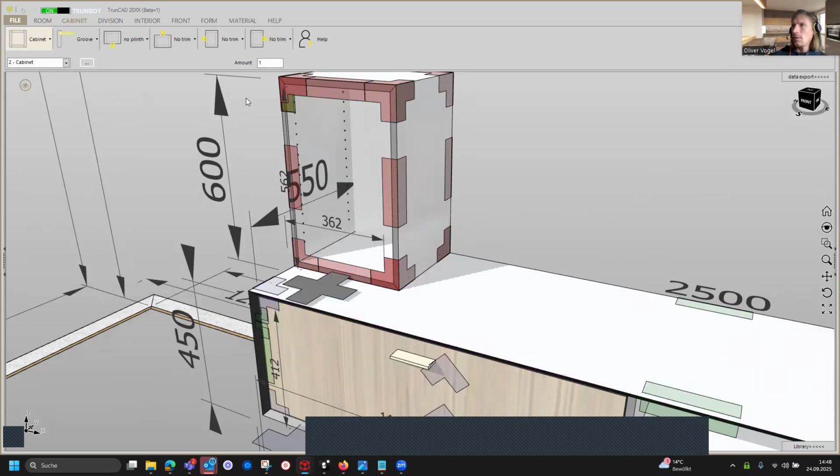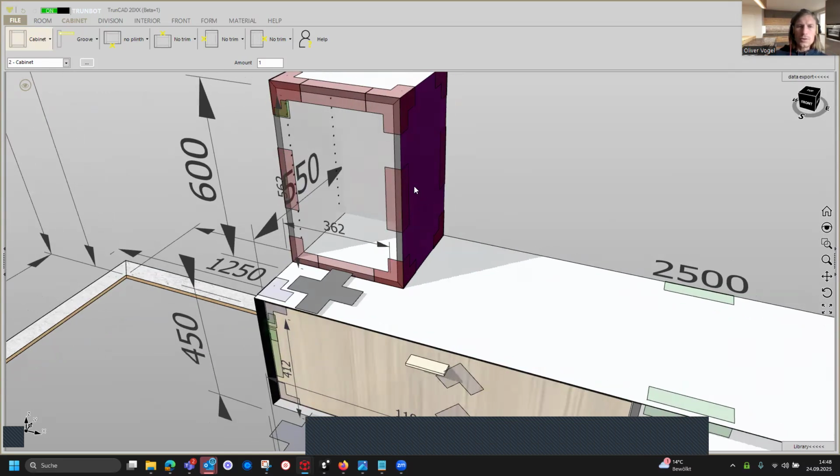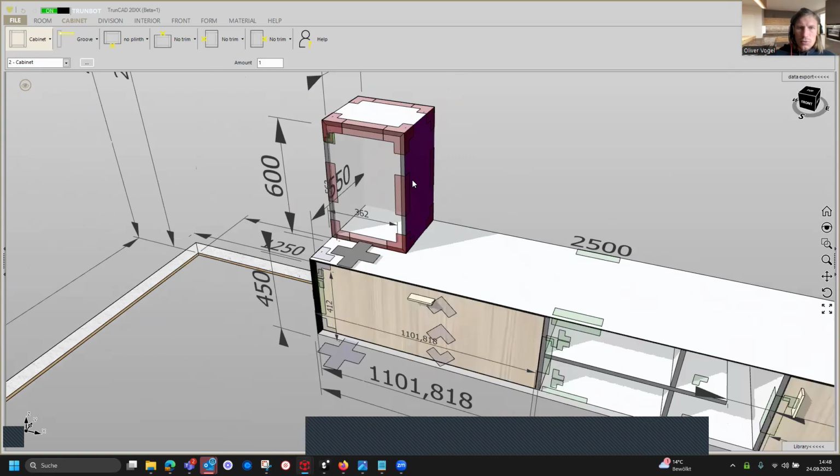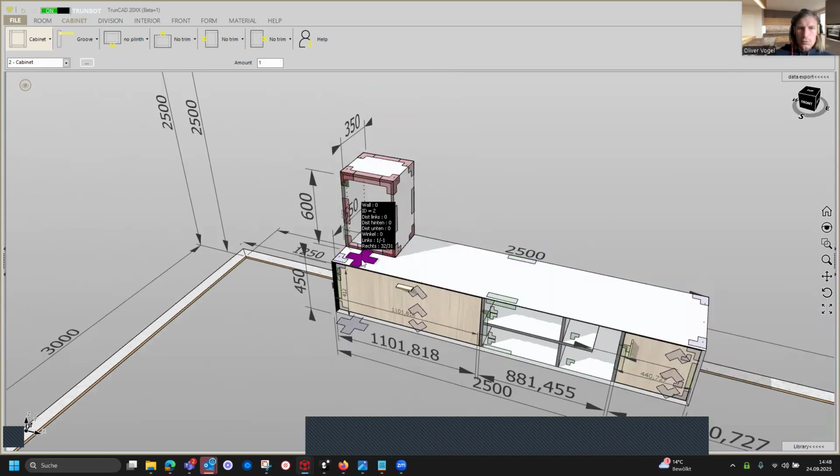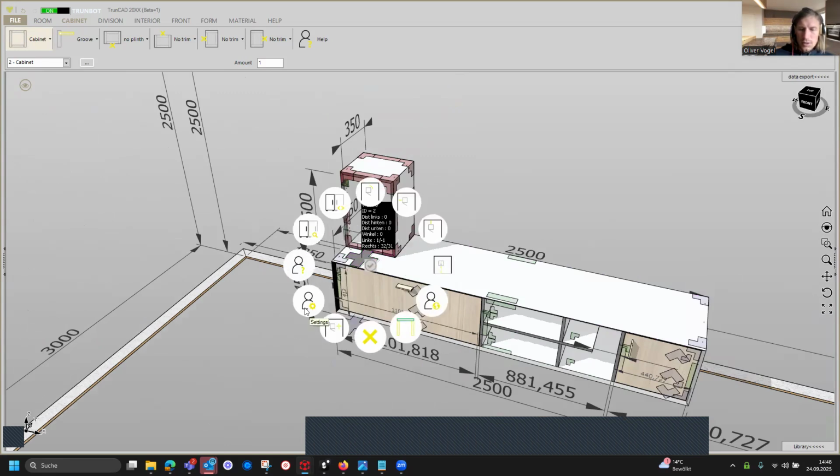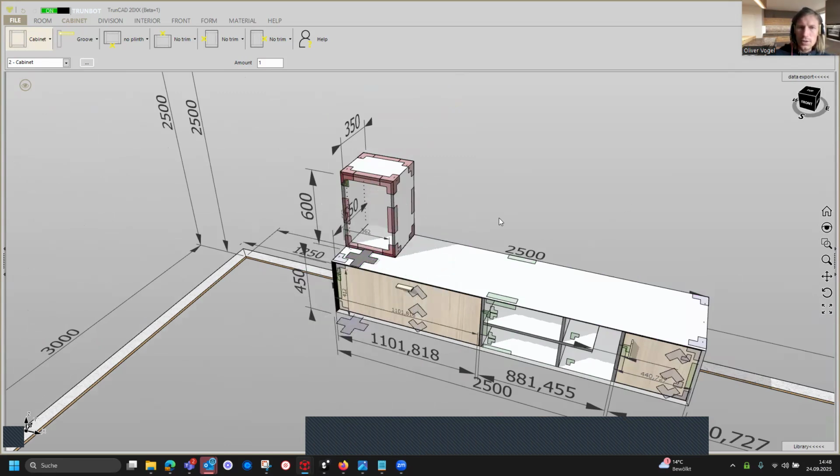And now we also need to change the position. I already showed you. We can do it if we click here on the smart click and open the setting menu. We have done it for the first cabinet.